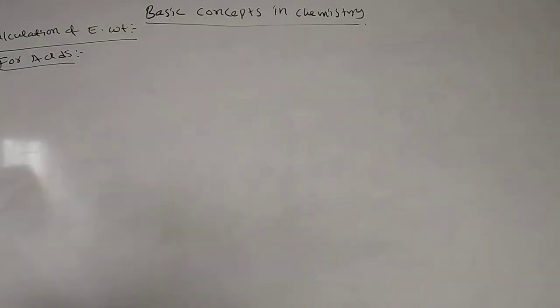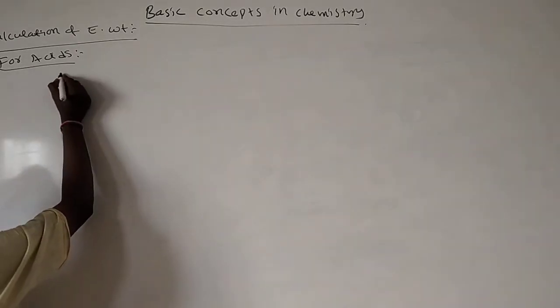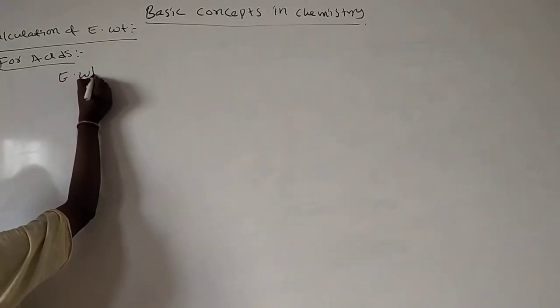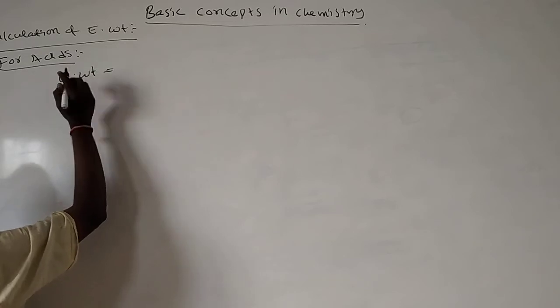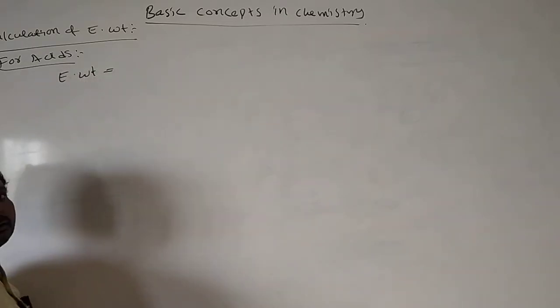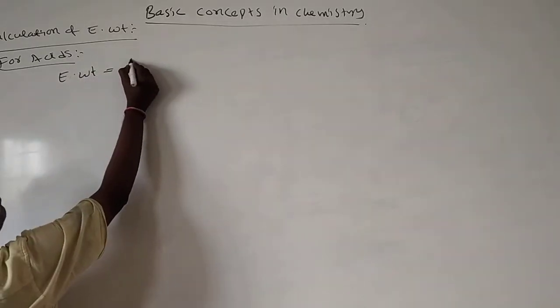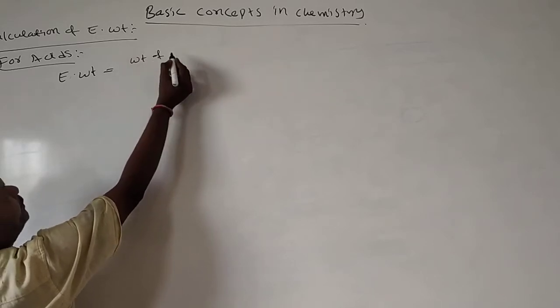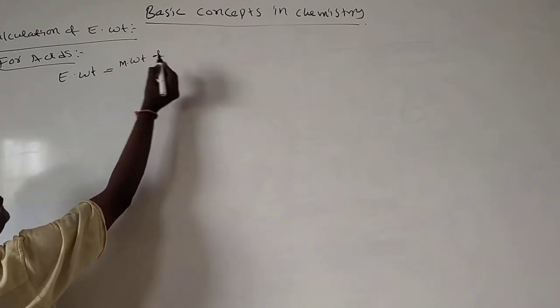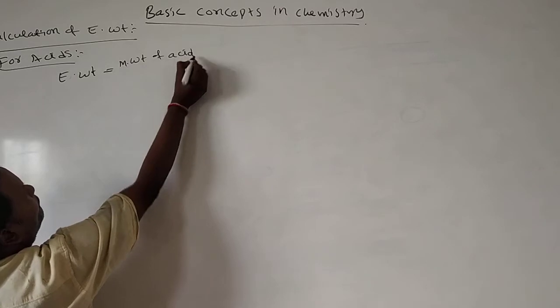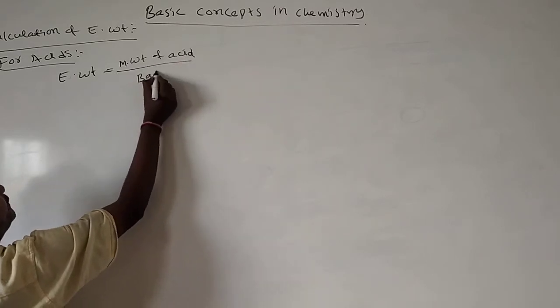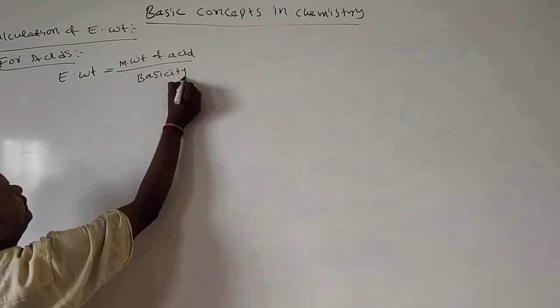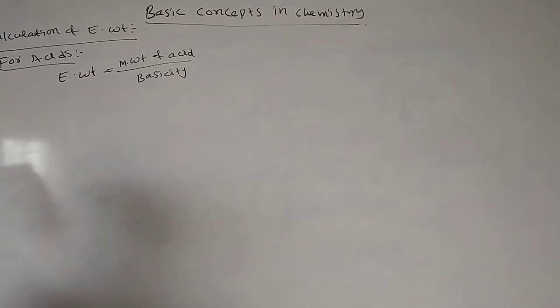What is the principle for the calculation of equivalent weight for acids? Equivalent weight is equal to the molecular weight of the acid divided by the basicity. What is the meaning of basicity?